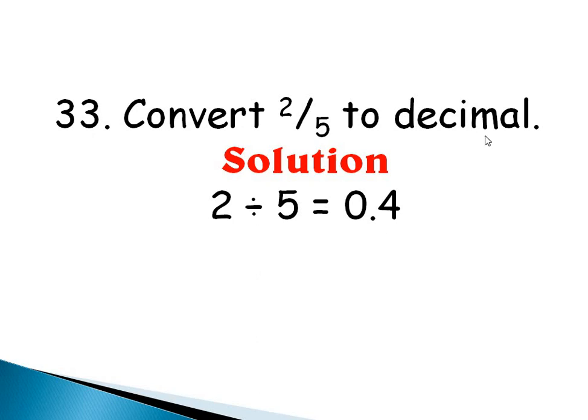Question 33 says convert 2/5 to decimal. This is a fraction. I'm converting it to decimal, so I'll just say 2 divided by 5. You can use your long division method to do this. 2 divided by 5, and then it gives you 0.4. Are you okay with this? Correct.